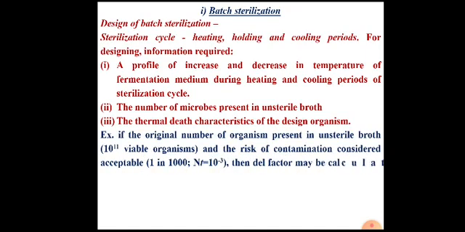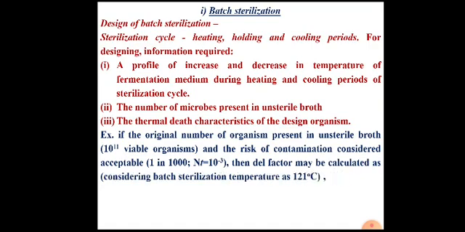Let us understand the process of designing batch sterilization with the help of one example. In this example, let us consider the original number of organisms present in the unsterile broth to be 10 raised to 11 viable organisms. This is the value of N0. Then, as we have learned, the value of NT has to be considered in the form of risk of contamination. It is never considered as 0.